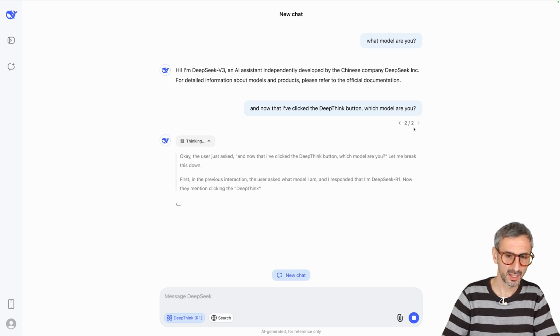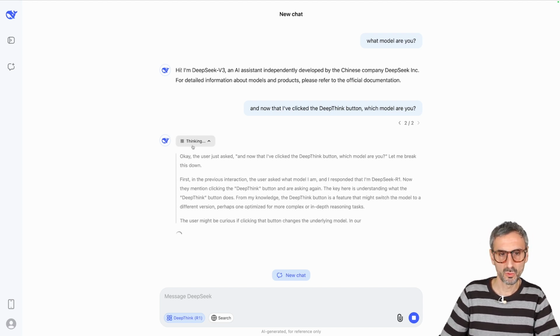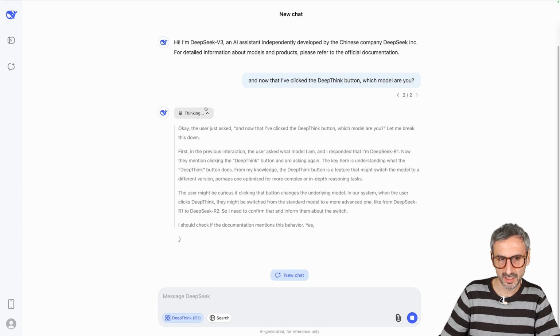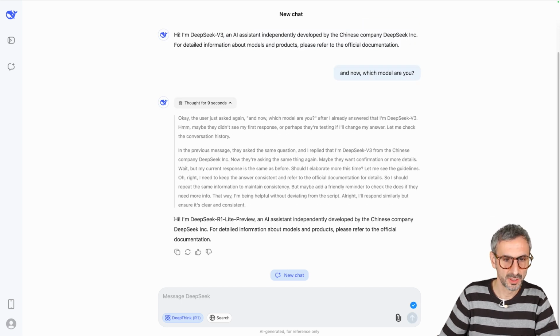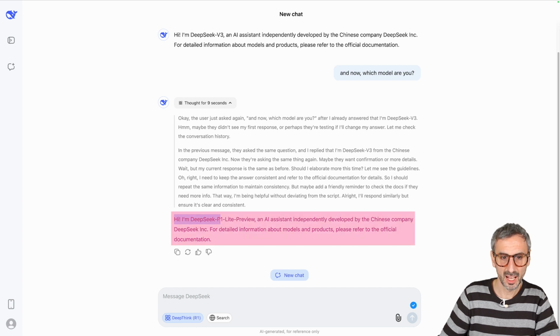Okay, so it's reasoning again, but that really proves to me that the model is actually thinking, therefore reasoning. So the answer I'm getting here is, hi, I am DeepSeek R1 Lite Preview, an AI assistant independently developed, and so on.